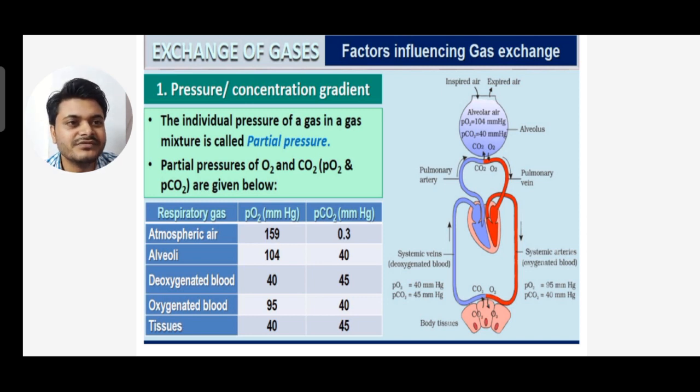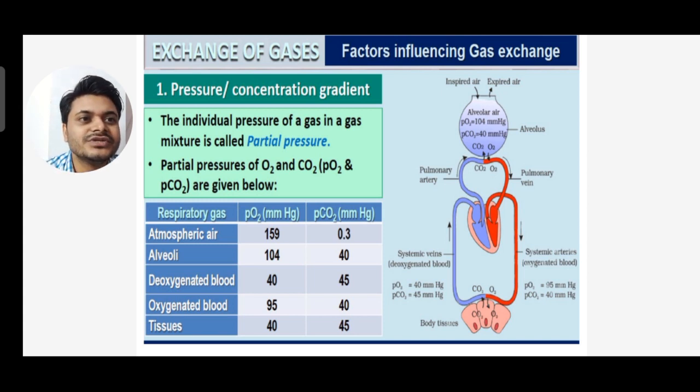That's why pulmonary vein is given in red color, because it is carrying oxygenated blood. Pulmonary vein is given on the right hand side, so it's an oxygenated one. And pulmonary artery is given on the left hand side, that is a deoxygenated one.